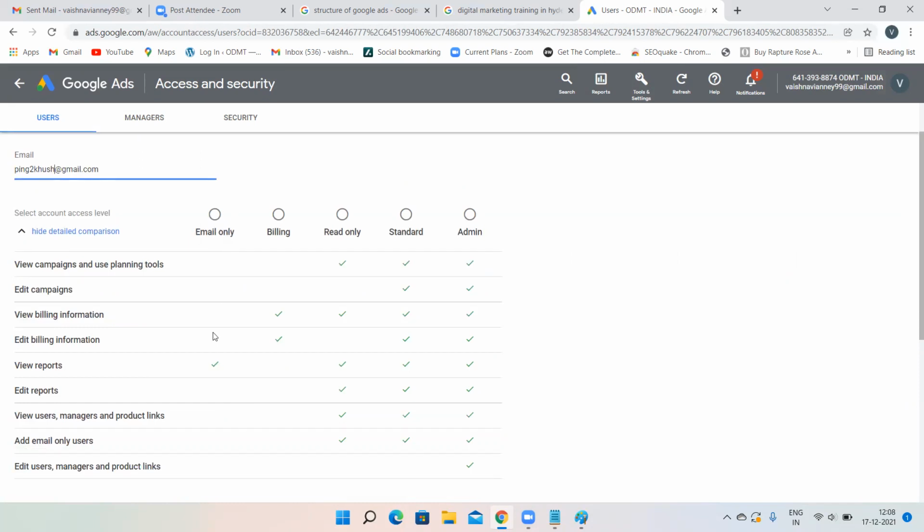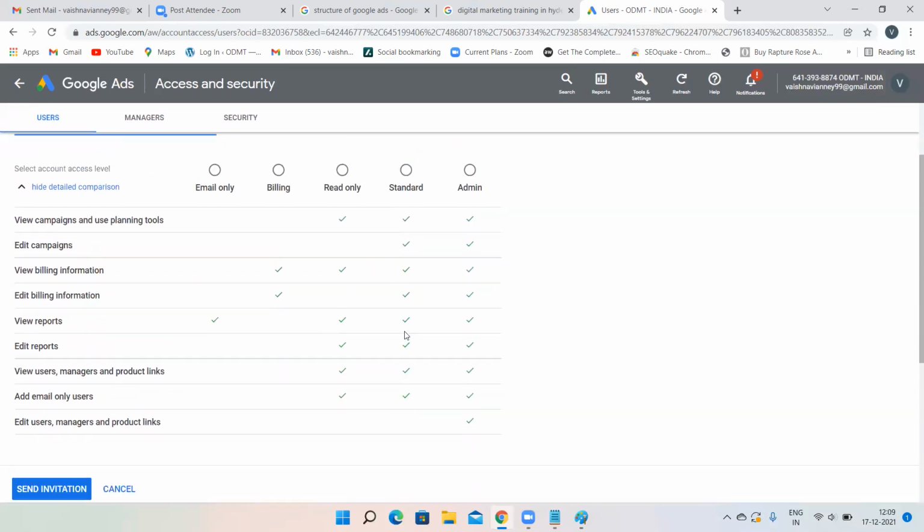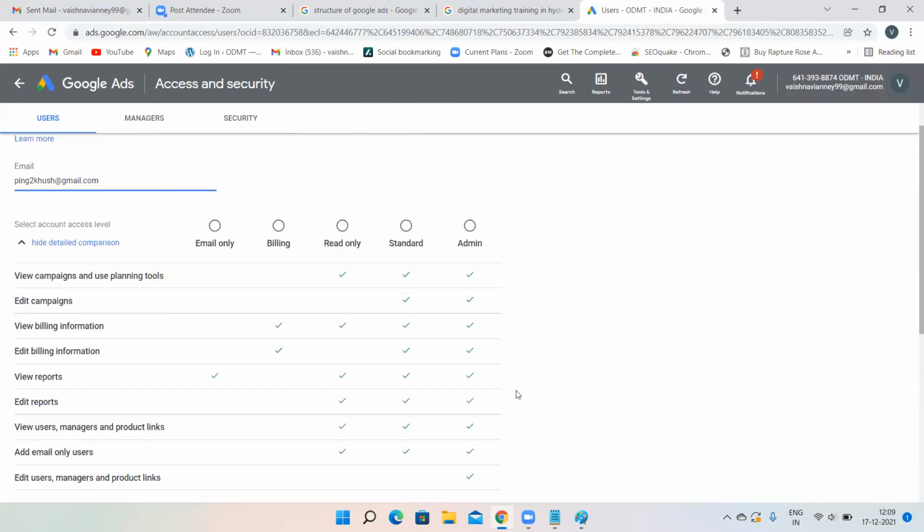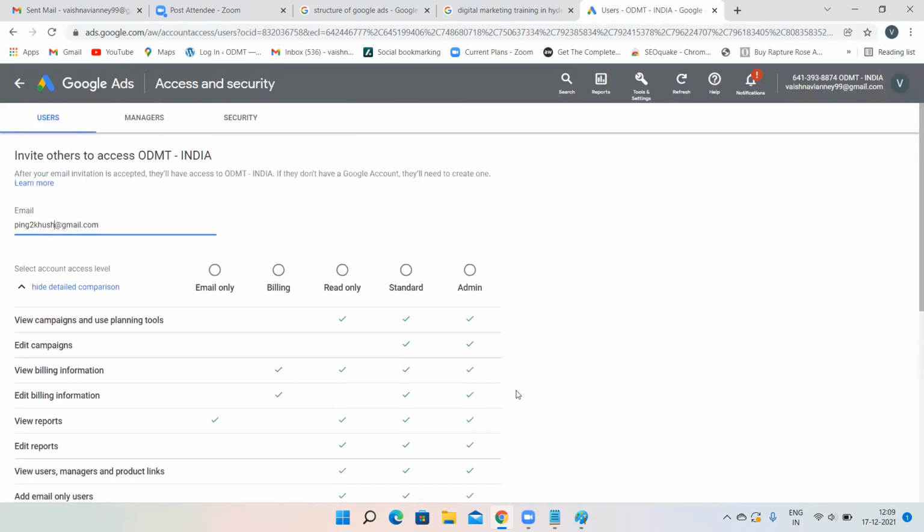If you give access for email only, they can just view your reports. That means whatever you have created, they can just view that. If you give only billing access, then they can view the billing information and they can edit billing information. With read only access, they can read everything: campaigns, reports, everything. The only thing is they cannot edit anything. If you give standard access, they can do everything, but they cannot edit users, managers, and product links. If you give the admin access, same as me, whatever I am doing, you can also do.